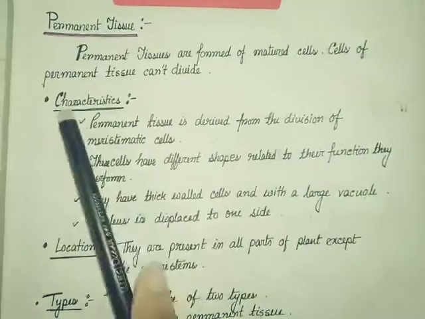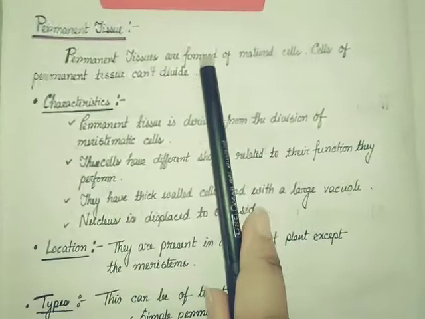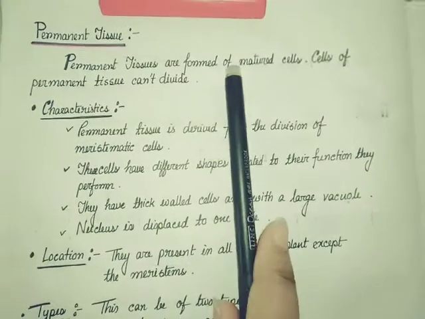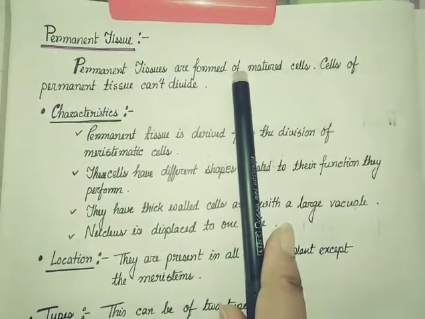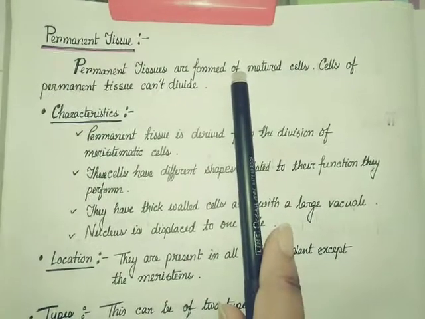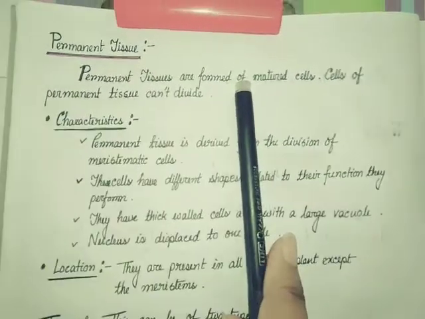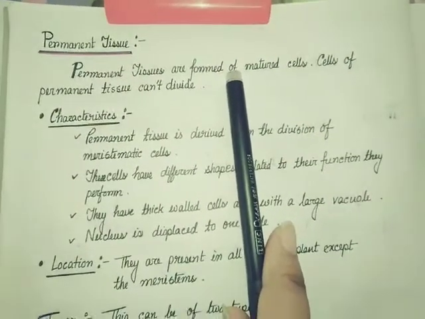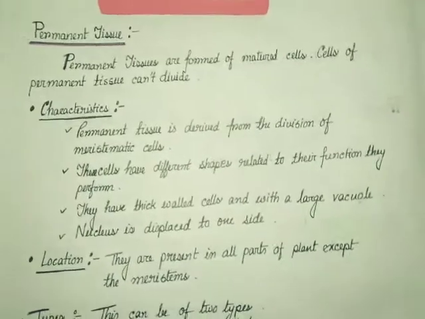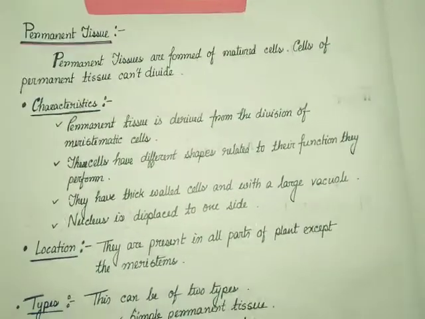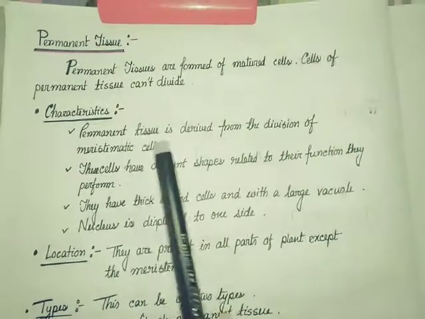Okay, characteristics. So the basic difference between the meristematic and the permanent tissue is that the meristematic tissue cells are actively dividing cells, but the cells of permanent tissue can't divide. Now characteristics, first one: permanent tissue is derived from the division of meristematic tissue.